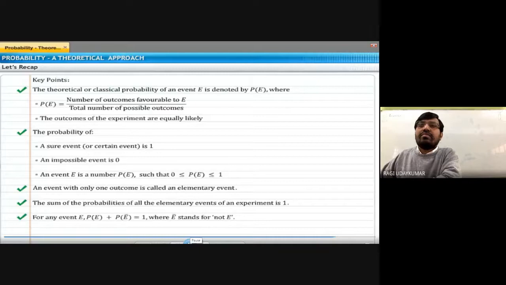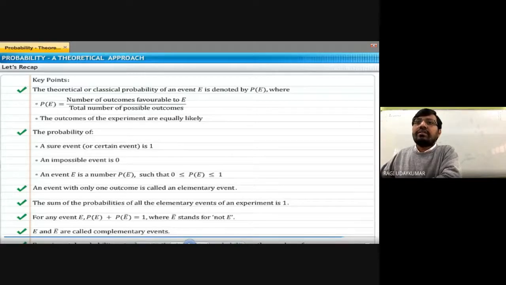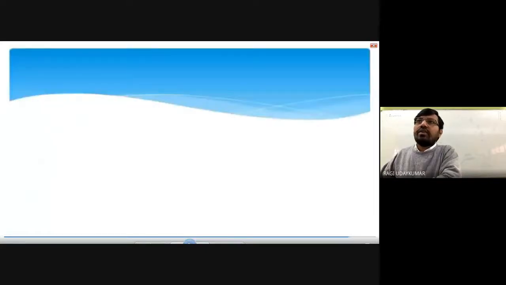So this is the probability, and based on this we are going to have problems. E and E bar are called complementary events. Experimental probability, whenever you consider it, is close to the theoretical probability as the number of observations increases. When the number of observations increases, it becomes the theoretical probability. So these are the main things you have to remember here.